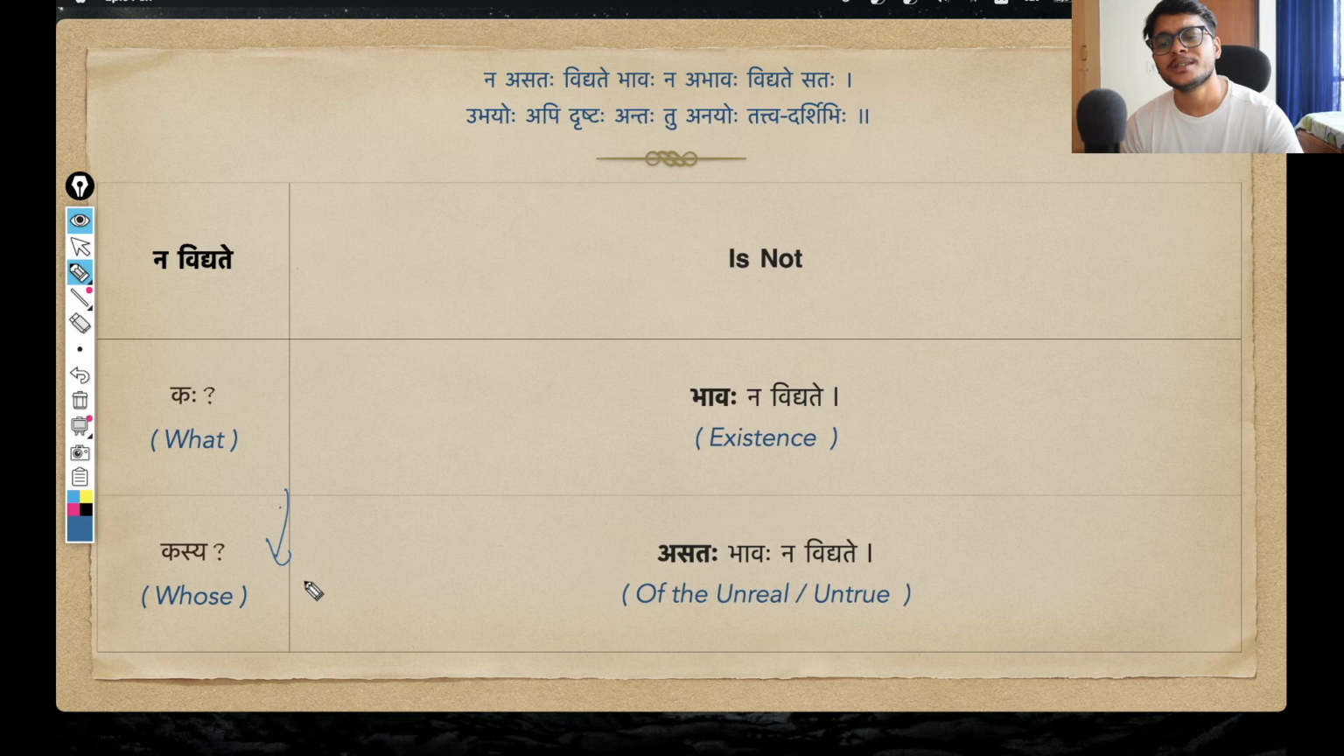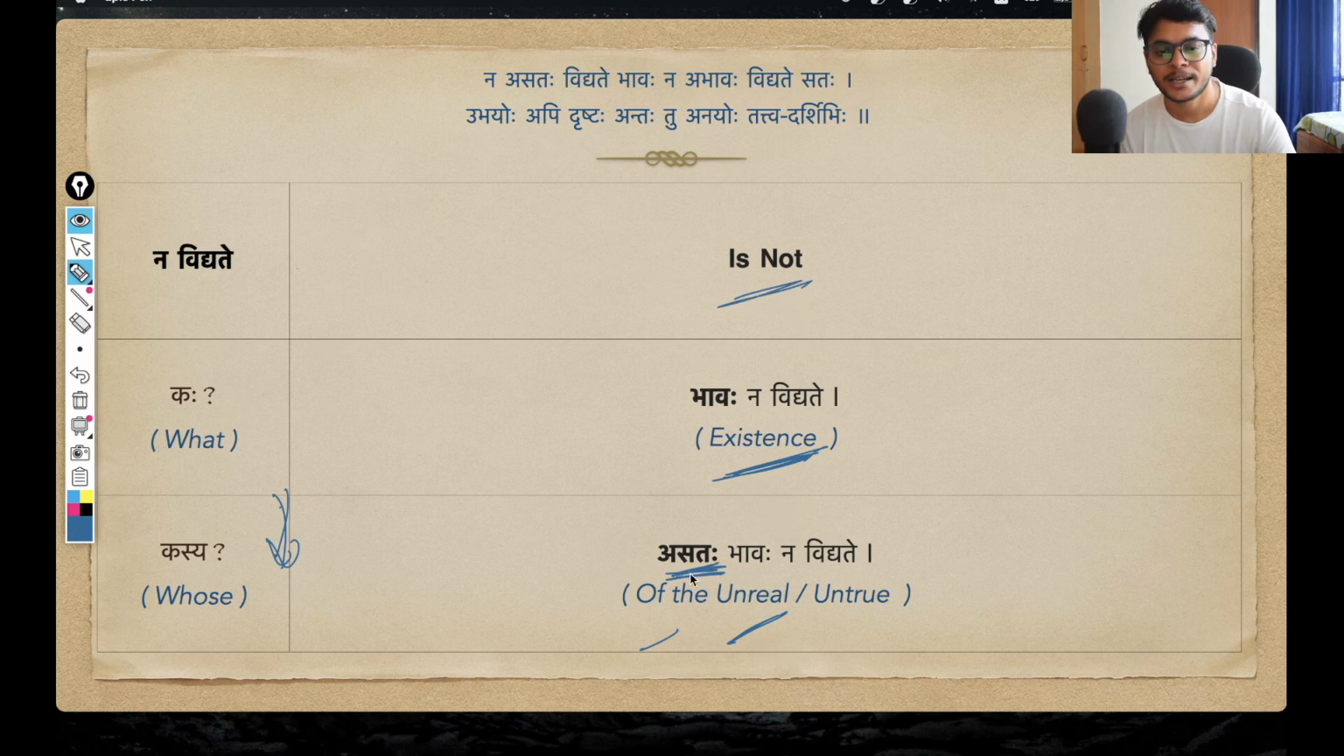And now the question is kasya. I am saying that bhavaha na vidyate, that existence of something is not. That is why I am asking, whose existence? Kasya bhavaha. And the response I get from the shloka is asataha bhavaha na vidyate. Asataha simply means of the unreal. So existence of the unreal is not.